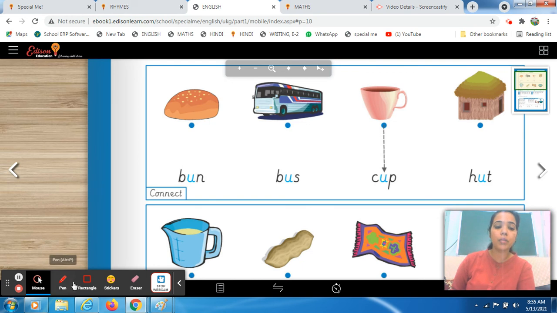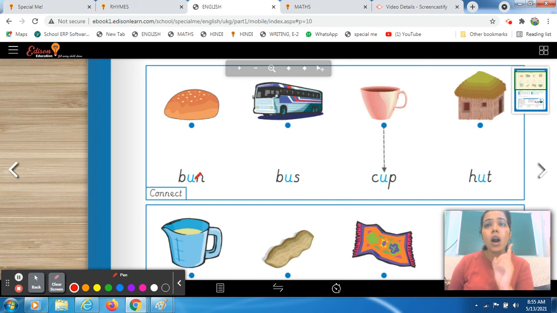This is bun. So now try to read it with phonic sound. B, U sound give you a sound, है ना. जब भी आपके पास U letter है यहाँ पर, ठीक है, in middle there is a U letter. So what sound it will give you? It will give you a sound. Which sound? A sound. So B, a, n, bun. B, a, n, bun. Again you have to repeat it. B, a, n, bun. Okay. Now you have to match the picture with the correct word, right?